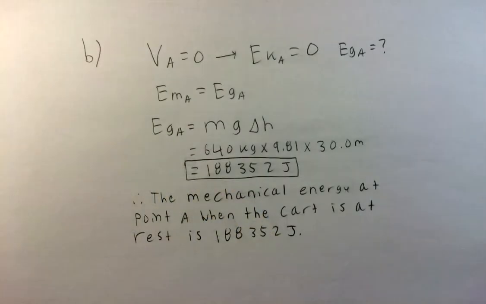The roller coaster cart is starting from rest at point A. Since the cart has a velocity of 0 meters per second at this point, all of the cart's energy is stored as gravitational potential energy. Thus, since we know the height of the roller coaster at point A, we know the mass of the cart, and we know the force of gravity, we can use the gravitational potential energy formula to find the mechanical energy